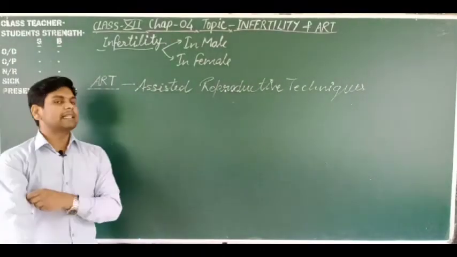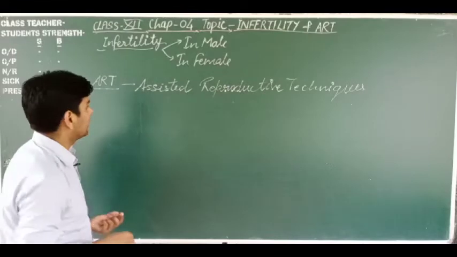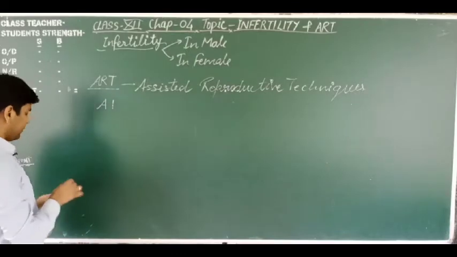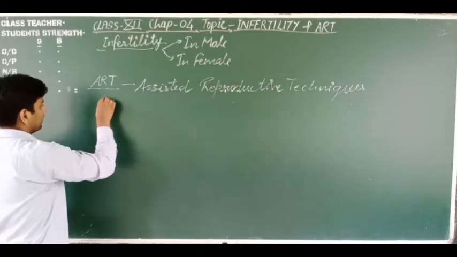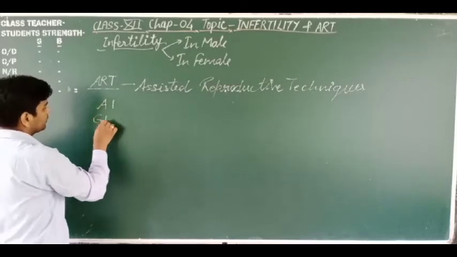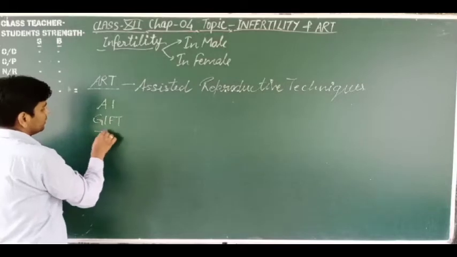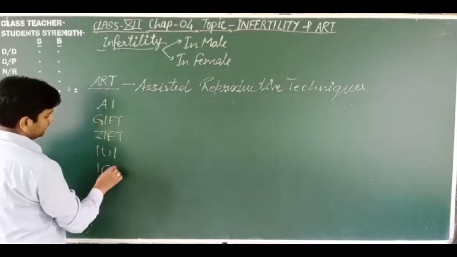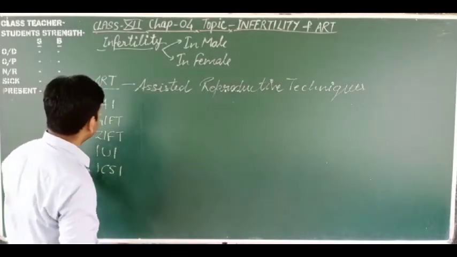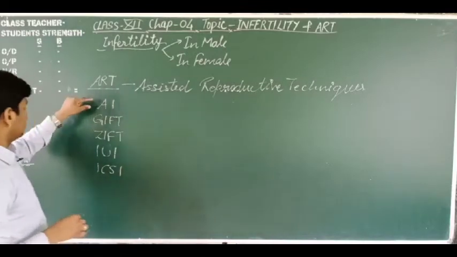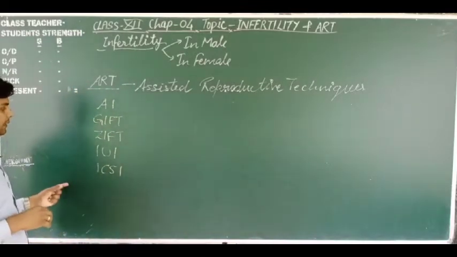Okay. So which type of assisted reproductive techniques are used? Dear students, there are several types of assisted reproductive techniques. Suppose AI, and we can also say GIFT, IUI, ICSI. So these are the main assisted reproductive techniques. Dear students, let's discuss these assisted reproductive techniques one by one.